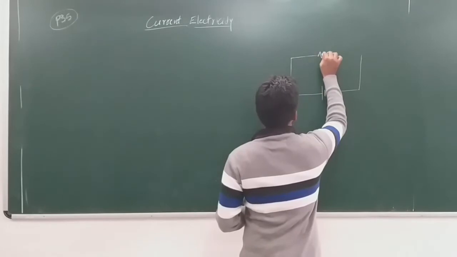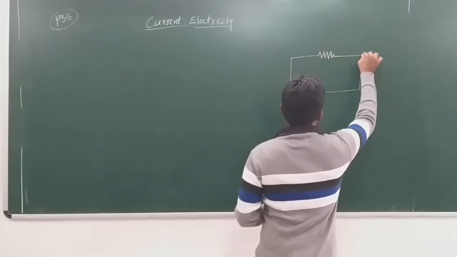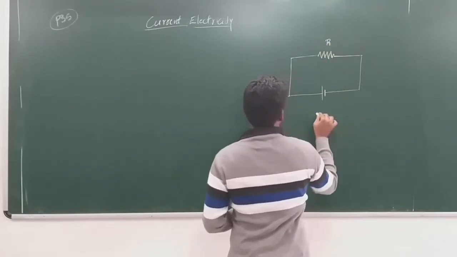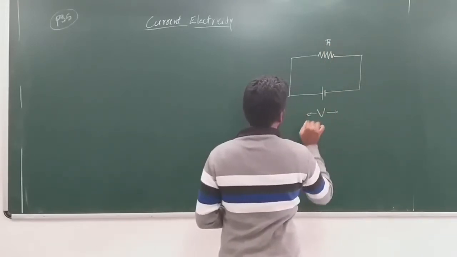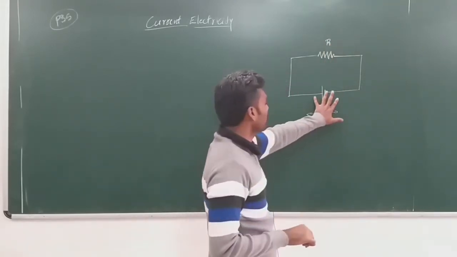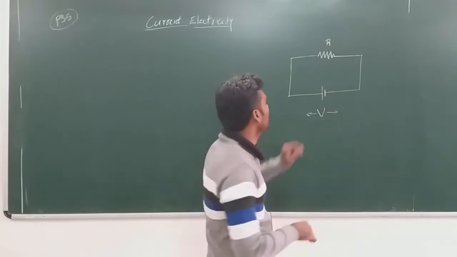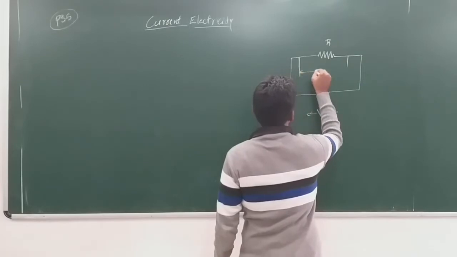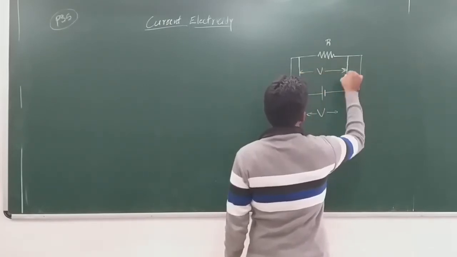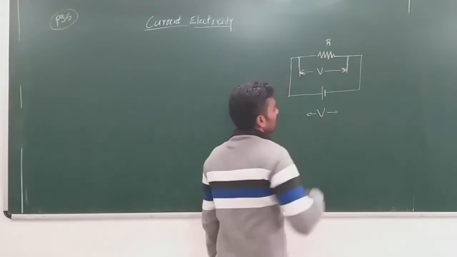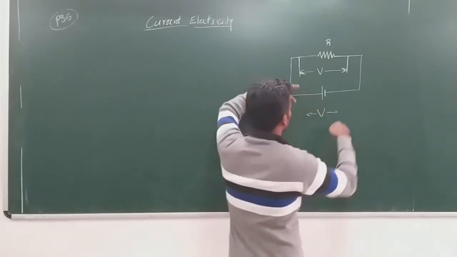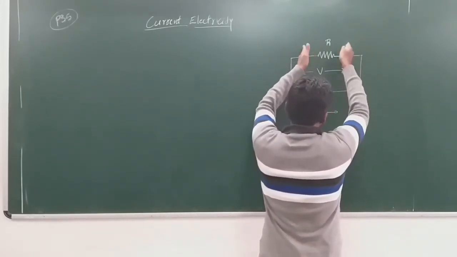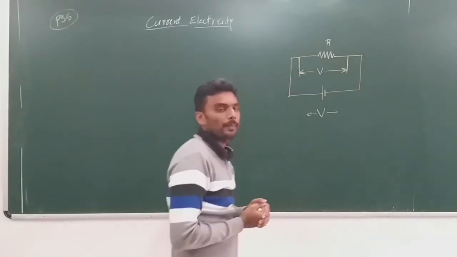Okay, so say you have a battery, a cell, connected to a resistor of resistance R ohm. Let V be the voltage of the battery, or potential difference across the terminals of the battery, and hence V itself will be the potential difference across the resistor, isn't it? So V volt is the potential difference here, and hence V volt itself is the potential difference here.